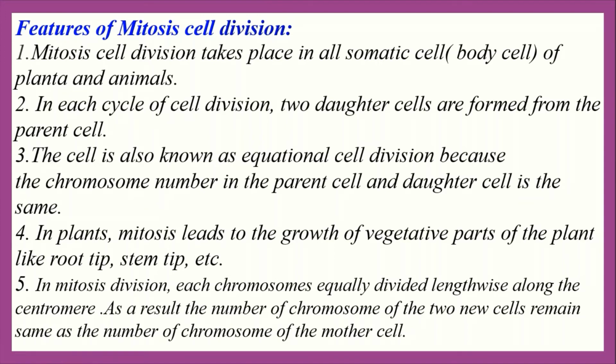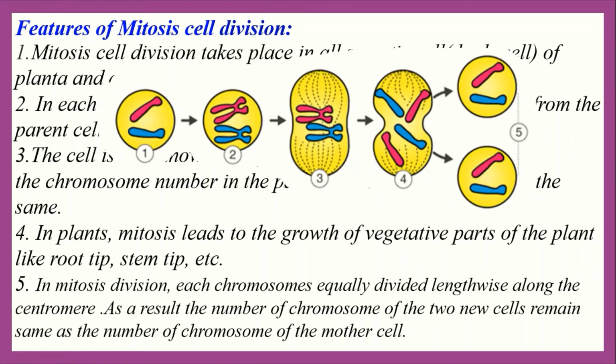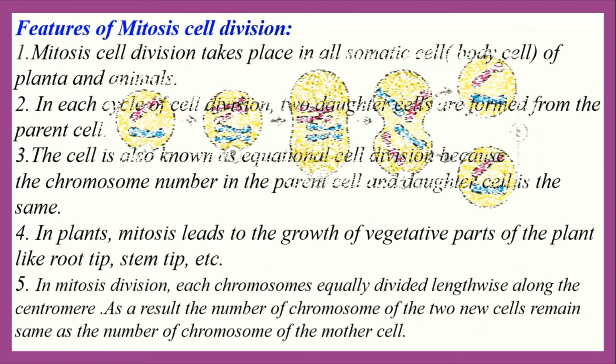Okay, everybody, see the figure here. From one mother cell here, two daughter cells are formed. So we can say that after finishing the mitosis cell division, two daughter cells are formed which contain the same number of chromosomes as the mother cell.